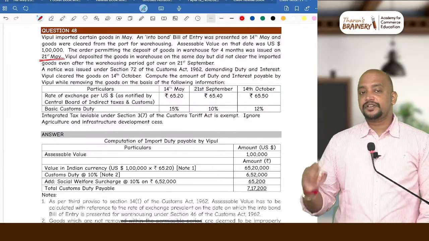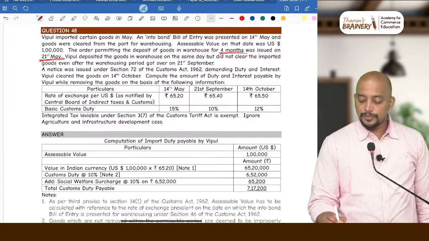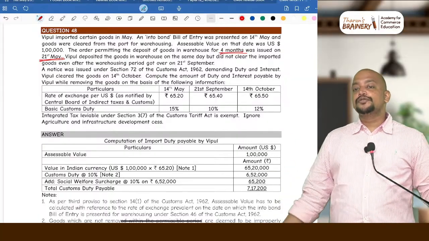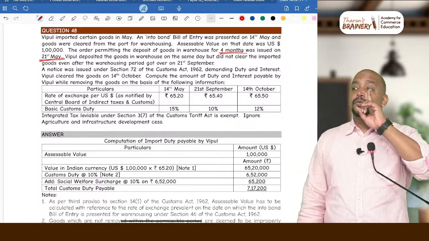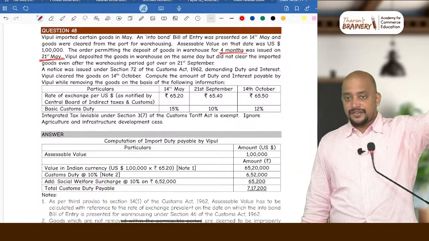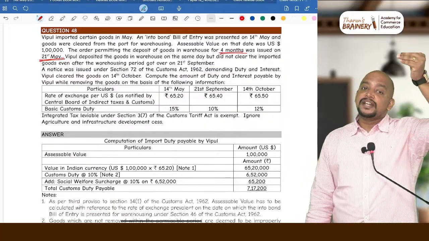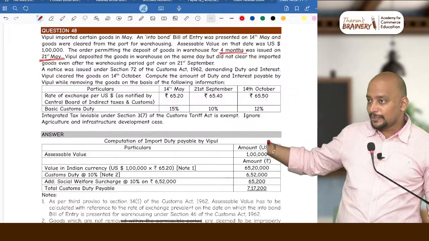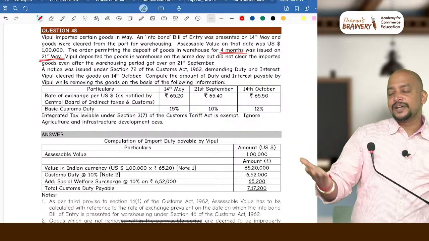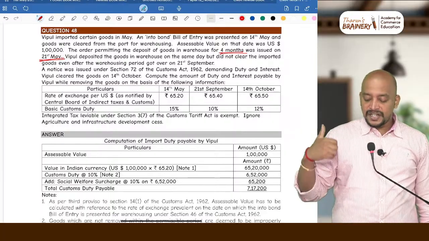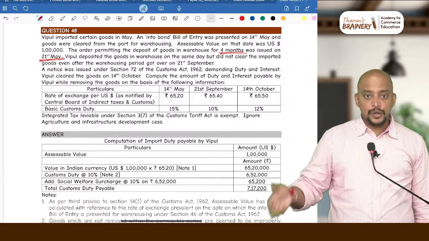What is the period for which goods are deposited in the warehouse? They should be deposited in the warehouse for 4 months. Generally, what is the time limit for deposit of goods in the warehouse without payment of customs duty? One year we can deposit the goods in the warehouse, but that one year, considering the nature of goods, can be reduced. Accordingly, they reduced it to 4 months. So 21st May, 4 months means 21st June, July, August, September. By 21st September itself, 4 months is over.